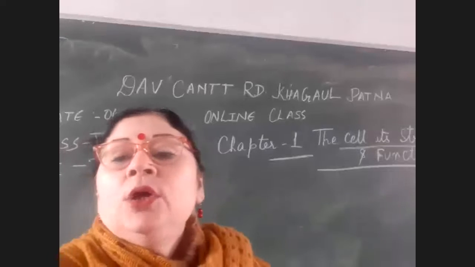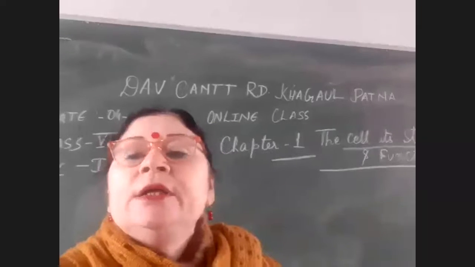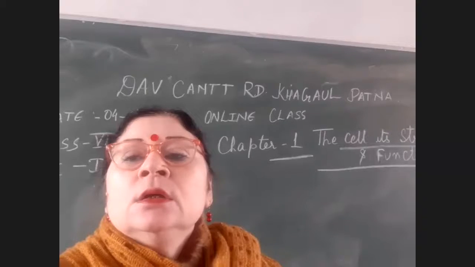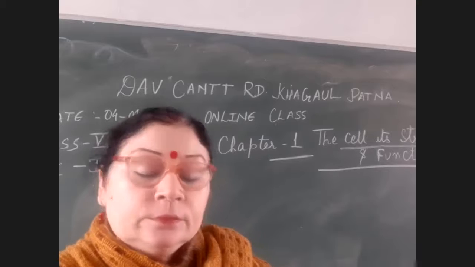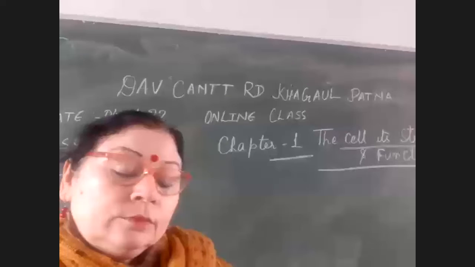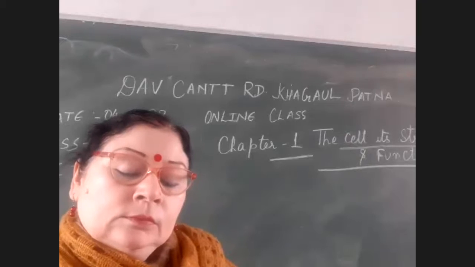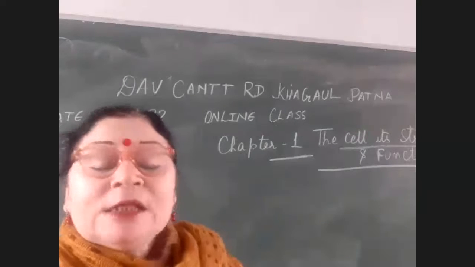Then what about endoplasmic reticulum, and how many types of endoplasmic reticulum are we having? Children, please don't leave the class. Endoplasmic reticulum is a network of membrane that provides channels for transport of material.